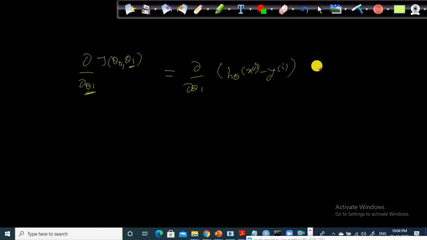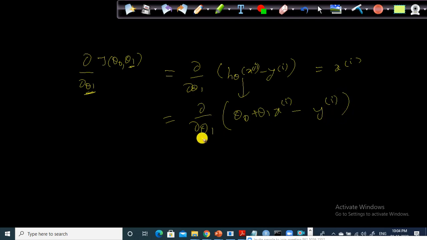And then what will happen is you will get xi. Why? If you plug in the value, if I extract this one, theta naught plus theta 1 x, the ith value of xi, minus the ith value of y. Since we are taking the partial derivative of this with respect to theta 1, other than theta 1, the rest of the values are considered constants, hence that one will get dropped. So this one will get dropped and this one will get dropped.